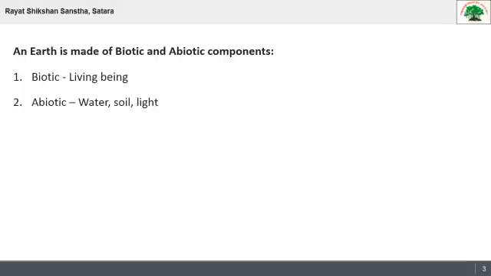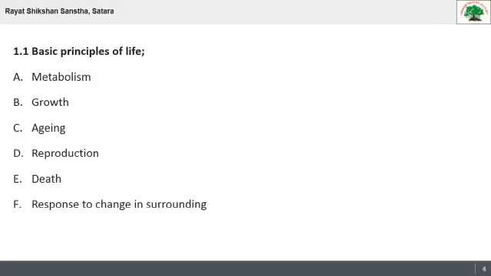Living things can move, non-living things cannot move. Living things grow with time, non-living things do not grow. Already we know these basic differences between living and non-living. As we know, biology is a natural science that involves the study of life and living organisms. So let's find out more about the basic living world.